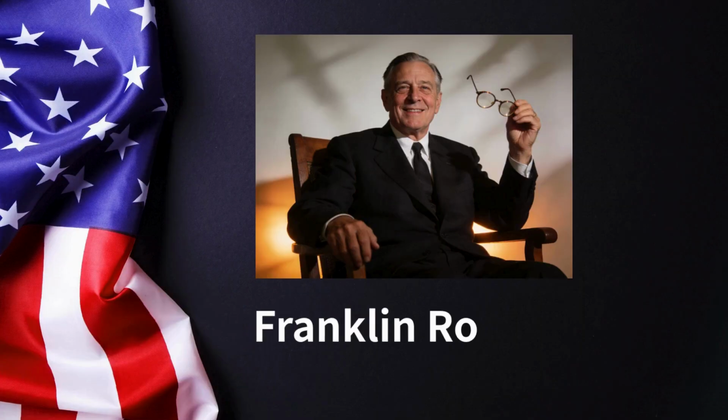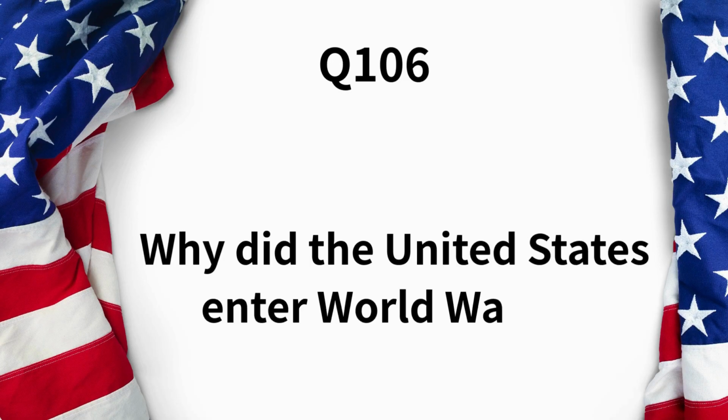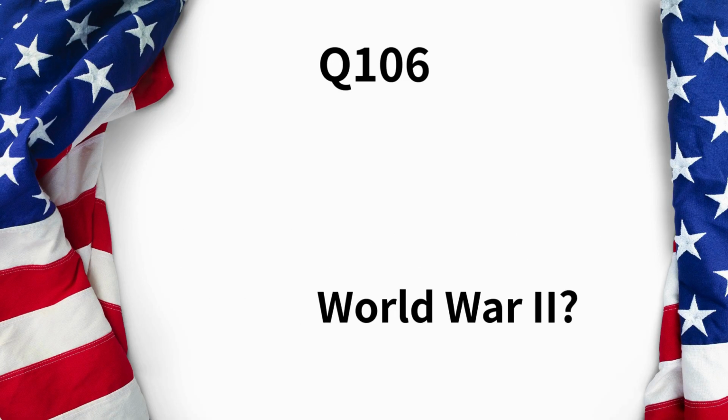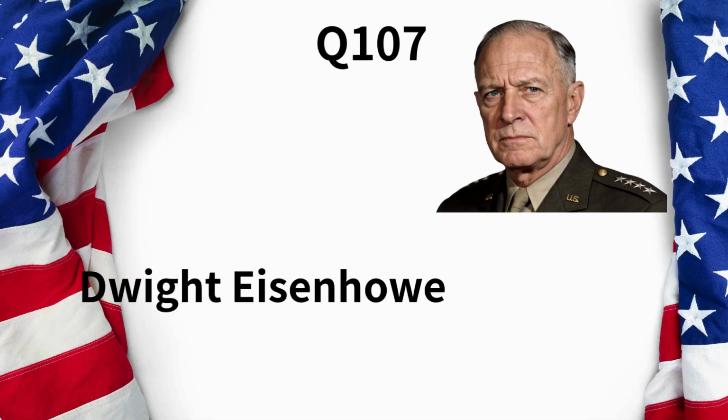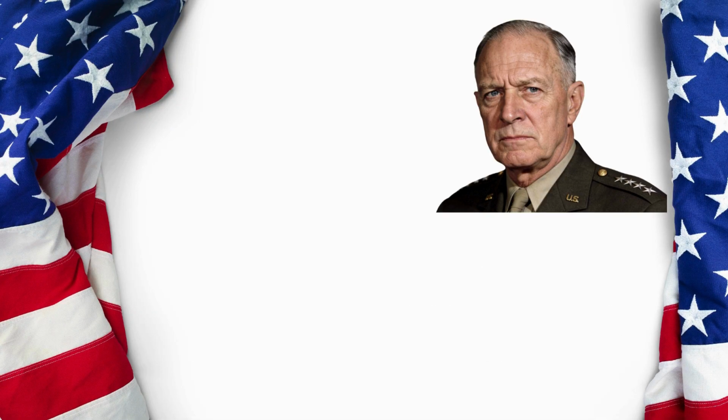Franklin Roosevelt. Why did the United States enter World War II? To support the Allied powers. Dwight Eisenhower is famous for many things. Name one. General during World War II.